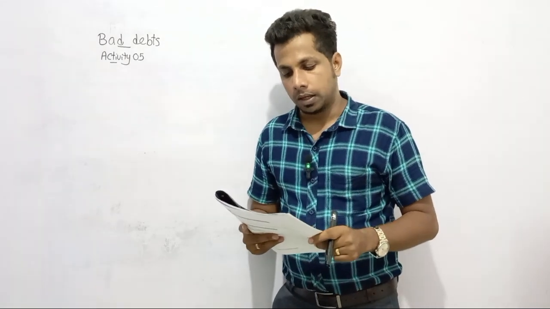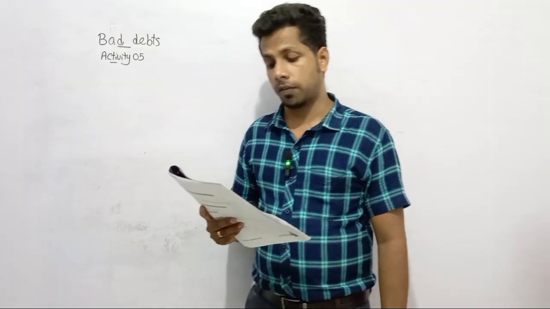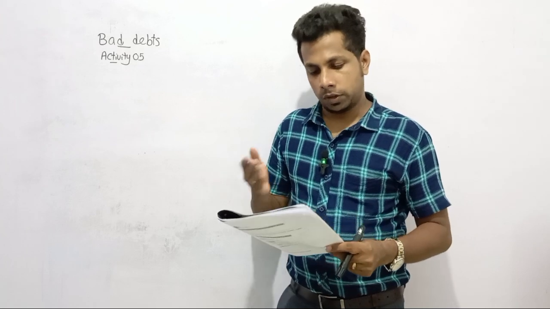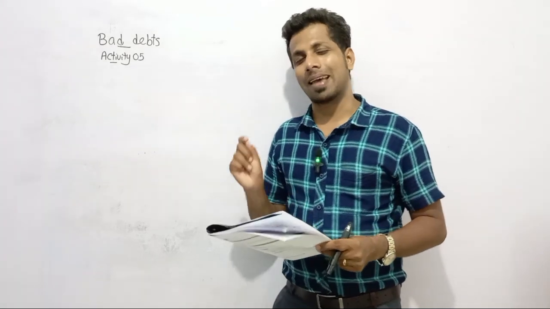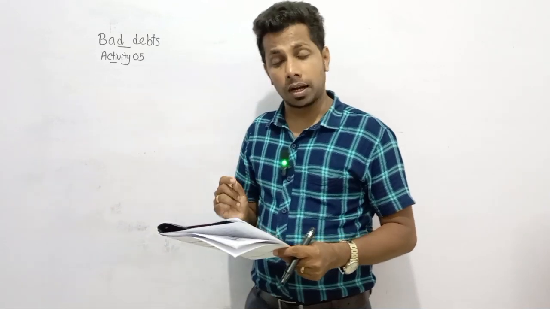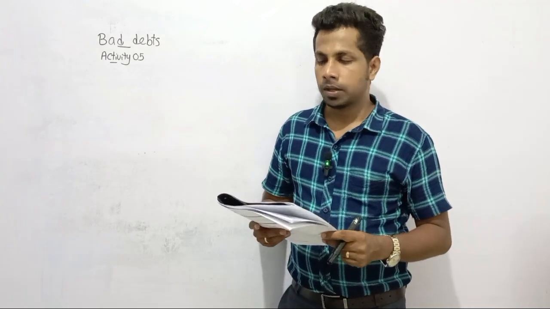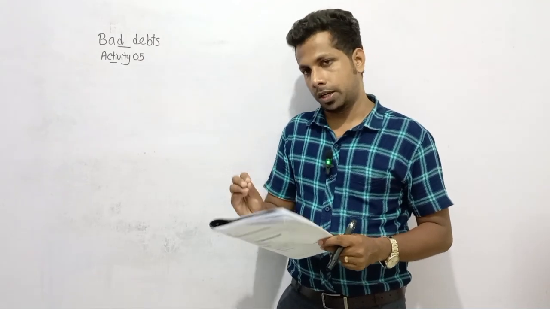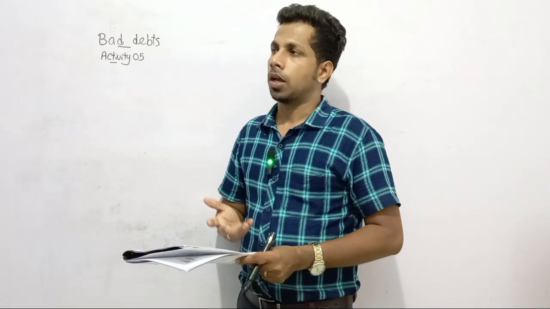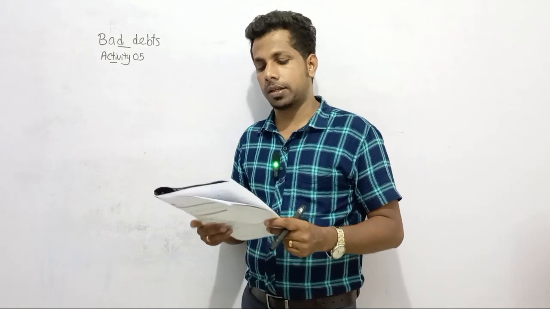Activity number 5. Accounting balances related to debtors of Nava's business for the year ending 31st of December 2024 are given below. These two balances were extracted from the trial balance at the end of the year. We can see two debtors: receivable from Sarah as 40,000, receivable from PL as 35,000. Refer to the handout. At the end of the accounting period in the trial balance, you can see two receivables. In the trial balance, we can see debtors also.